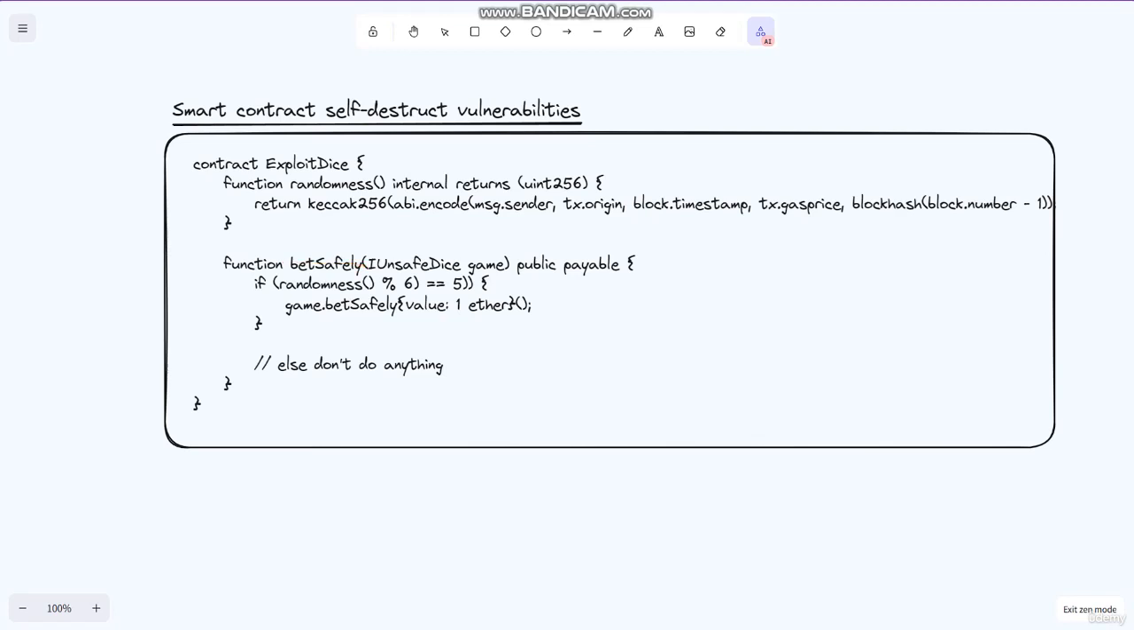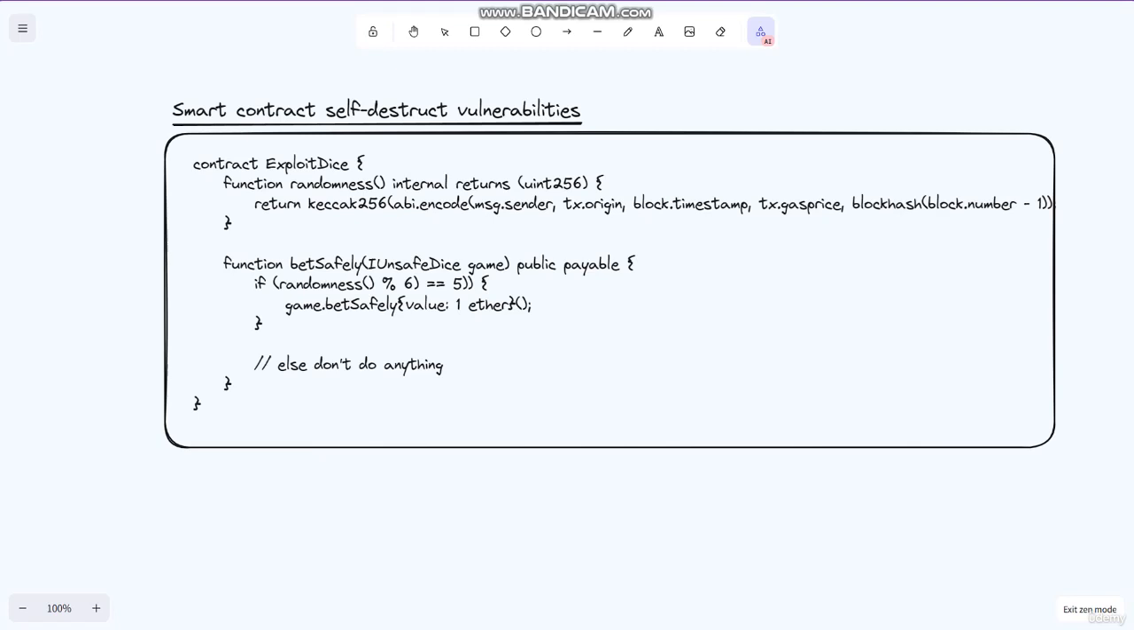Here is the bet safely function of the vulnerable contract. Passing itself as the game parameter, the bet safely function calls the randomness function. Here is the randomness function of the exploit contract, which generates the same pseudo-random number as the vulnerable contract. If the number is 5, the exploit contract sends one ether to the vulnerable contract, which then sends two ether back to the exploit contract. The attacker can repeat this process until the vulnerable contract runs out of ether.